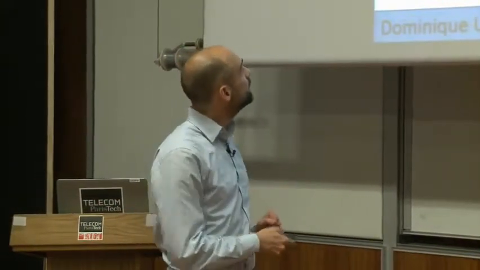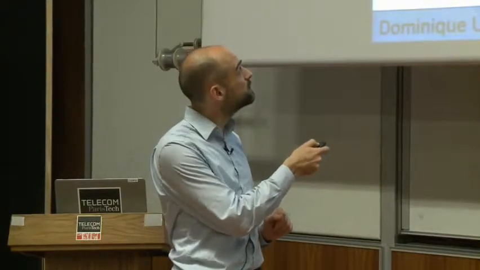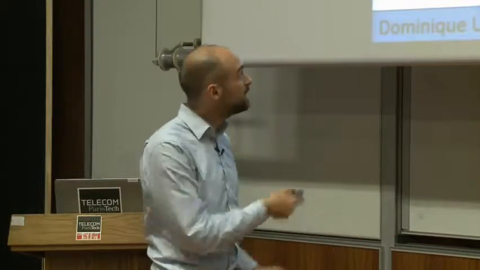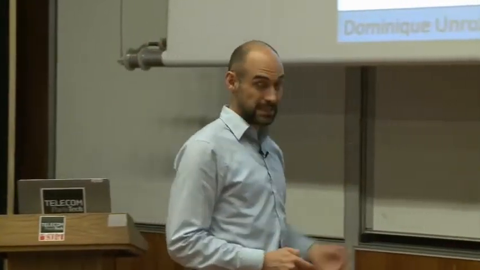Because if we go back, this rewinding here is a tricky thing, because you can't just make a copy of the state and then continue from that state again. You can't copy the state of the adversary because it's a quantum state, so it's tricky to go back. And, well, I should first say, for specific cases of these protocols, we have a result that you can actually do this rewinding, namely if the response is uniquely determined by commitment and challenge. But the question is, does it work in general?